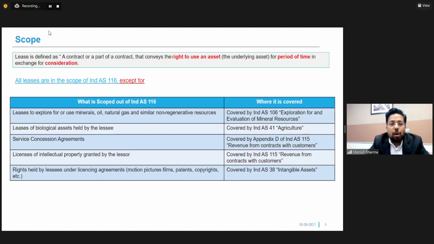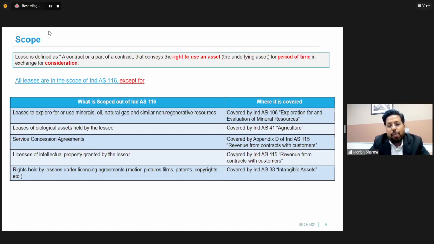Now, not all leases are covered under IND AS 116. There are certain exemptions. Leases for exploration of oil and gas and similar non-renewable resources are not covered under 116. There's a separate standard, IND AS 106, which covers this aspect. Lease of biological assets held by the lessee is also not covered. It is covered under IND AS 41. Service concession agreements are not covered.